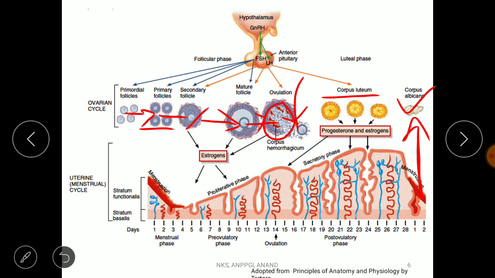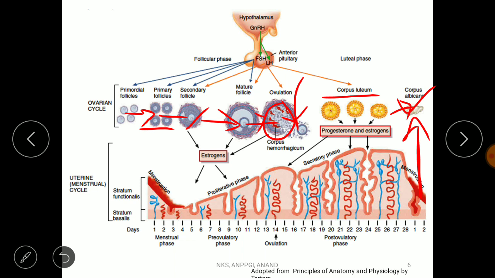If fertilization takes place, then this corpus luteum remains as it is. It increases in size and increases the formation of progesterone, right? And it maintains the pregnancy till 9 months. But the second condition is that when fertilization doesn't happen, then it regresses to form the corpus albicans, right? So this is the scenario in the ovary.